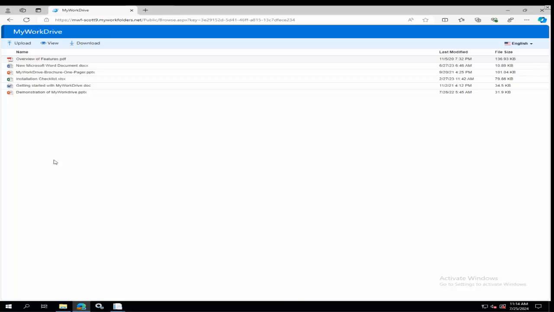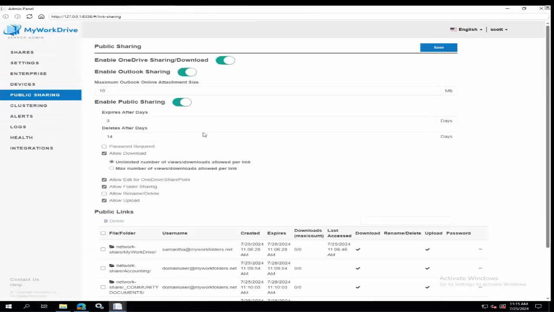Now, going along with that really basic public sharing, it is available to end users from the web client and the installed clients, the MapDrive client for Mac and Windows. They can generate a public share link. But along with, hey, I'd really like that feature, the other request we get very often is, but I need a lot of security around that feature. Maybe I don't want certain users to have it. Maybe I don't want it to exist for certain shares. And all of that permissioning exists for you.